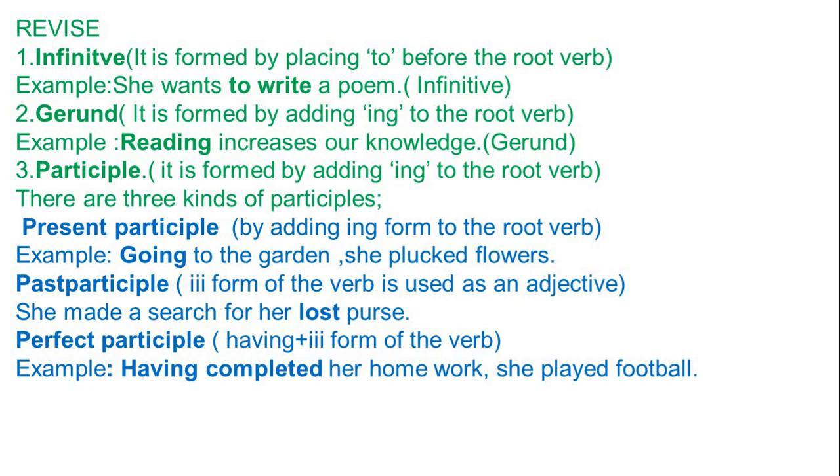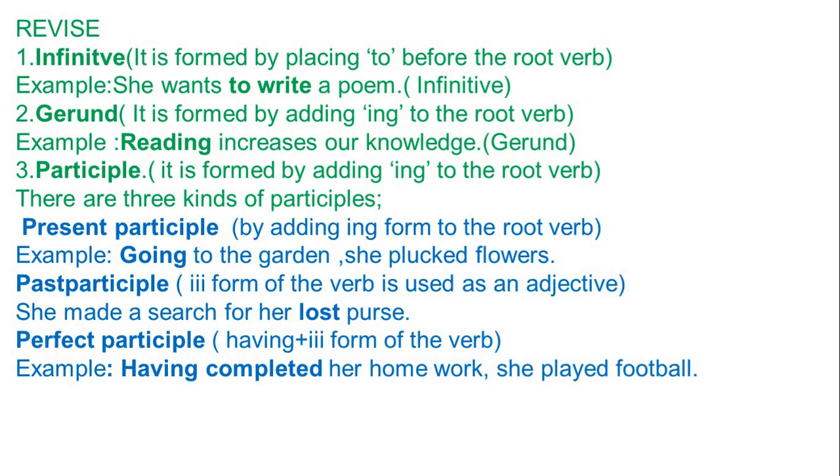Let's revise. Infinitive is formed by placing to before the root verb. Example, she wants to write a poem. Infinitive. Gerund is formed by adding ing to the root verb. Example, reading increases our knowledge. That means we have added read plus ing. Participle is also formed by adding ing to the root verb. There are three kinds of participle: present participle, past participle and perfect participle.